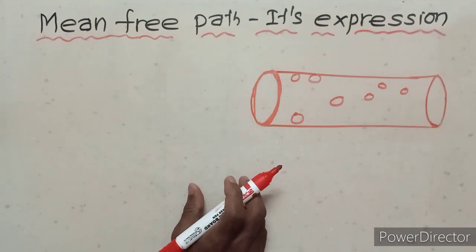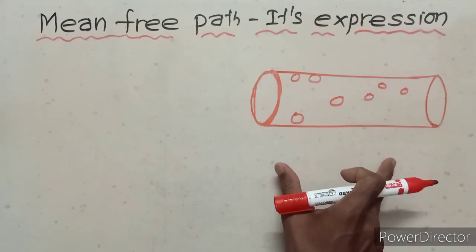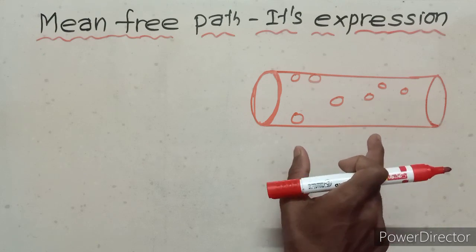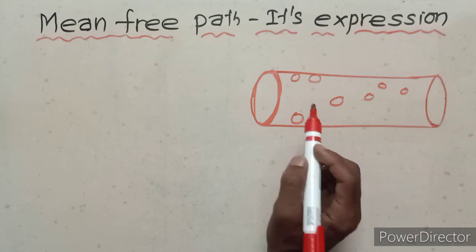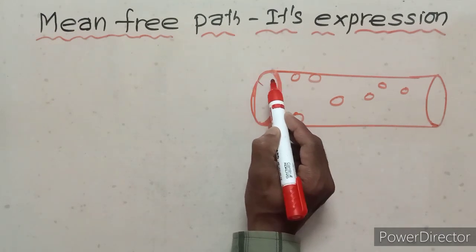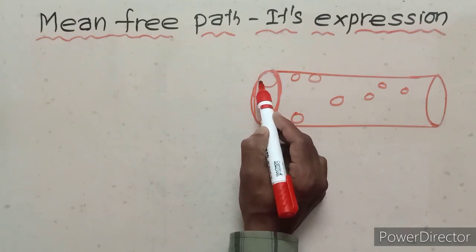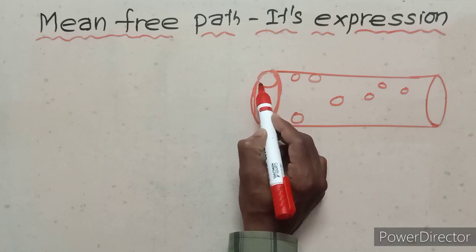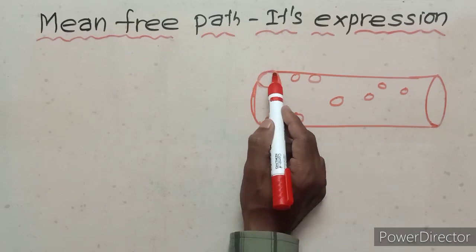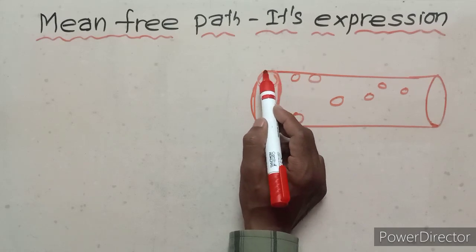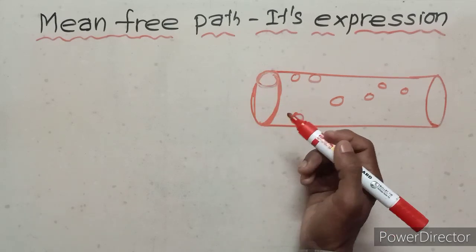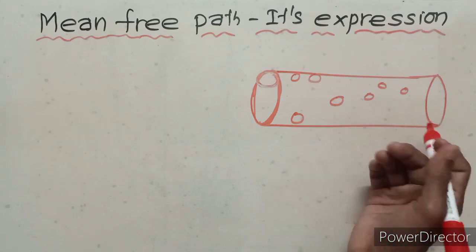Here, for our convenience, only one molecule under consideration is in motion. Only one molecule is in motion. Remaining molecules are at rest.